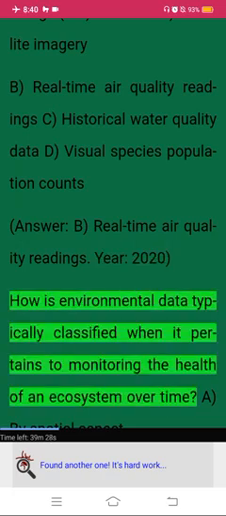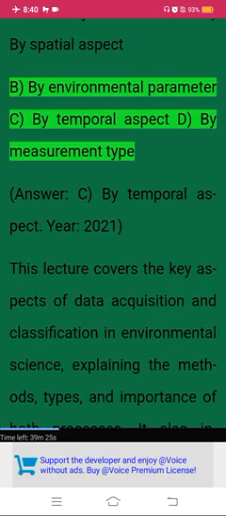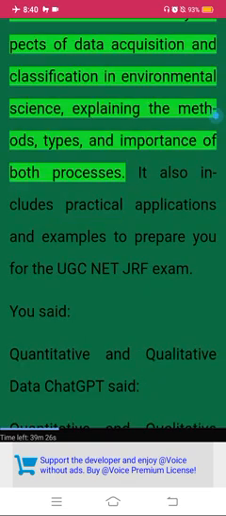Year, 2020. How is environmental data typically classified when it pertains to monitoring the health of an ecosystem over time? A. By spatial aspect. B. By environmental parameter. C. By temporal aspect. D. By measurement type. Answer. C. By temporal aspect.